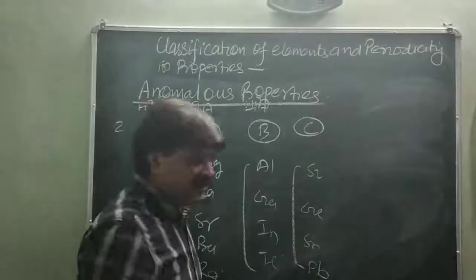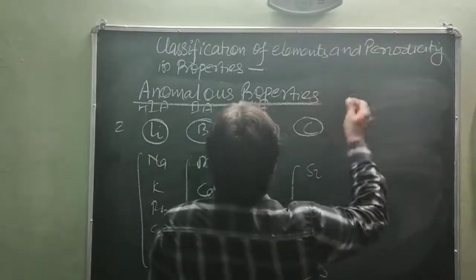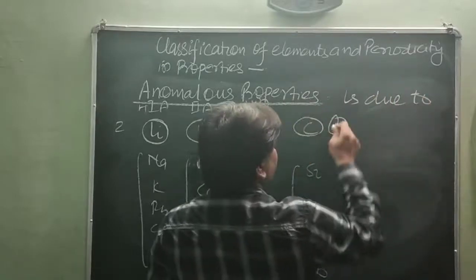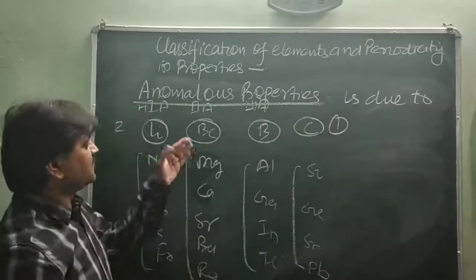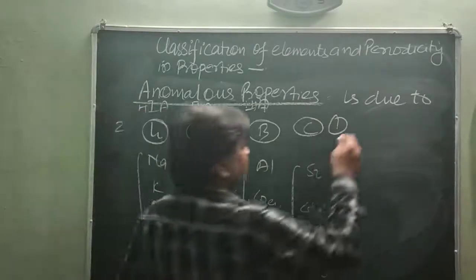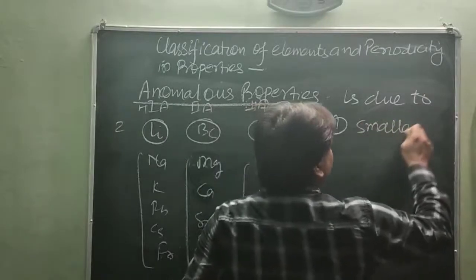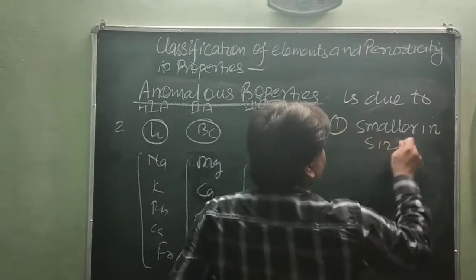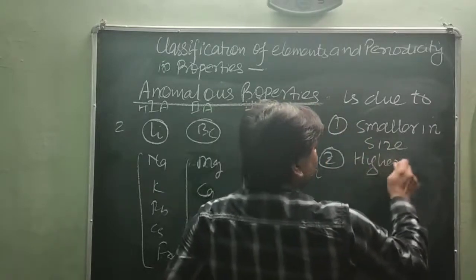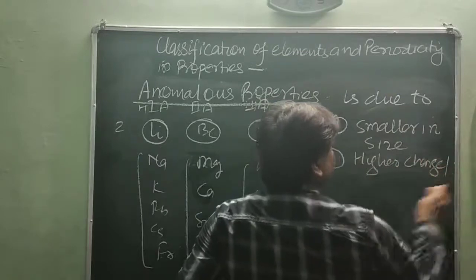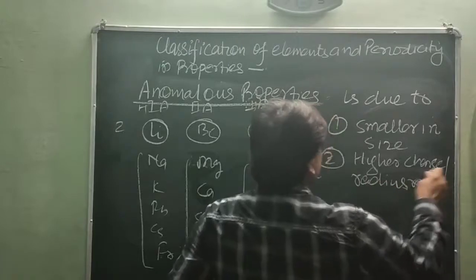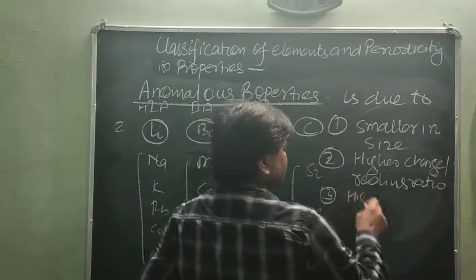So the anomalous property is due to, first one, smaller size of atom. The first element of each group is smaller as compared to the rest of the elements. When smaller in size, it has a higher charge radius ratio. Third one, high ionization enthalpy.